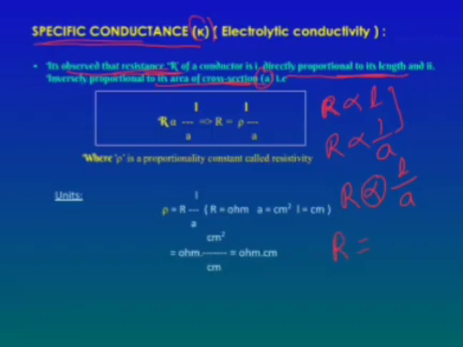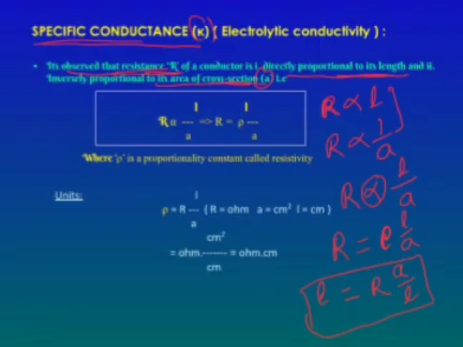So R is equal to rho L by A. Write down the equation for the rho: rho is equal to R A by L.